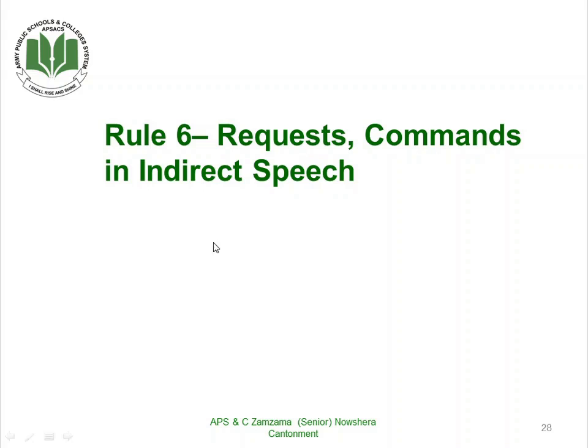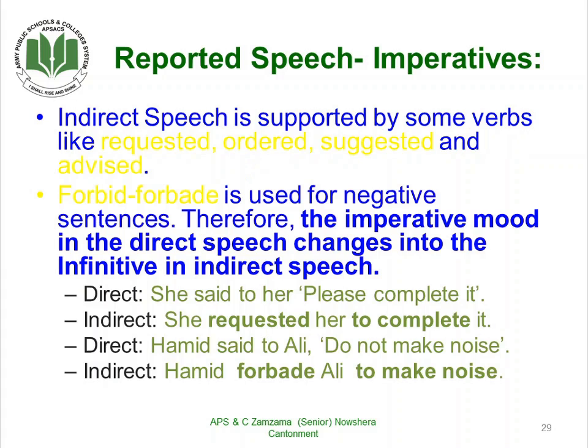Rule number 6. Requests and commands in indirect speech. What happens to those types of sentences, which we can call imperatives as well? Indirect speech is supported by some verbs like requested, ordered, suggested, and advised when we are converting an imperative from direct into indirect speech.